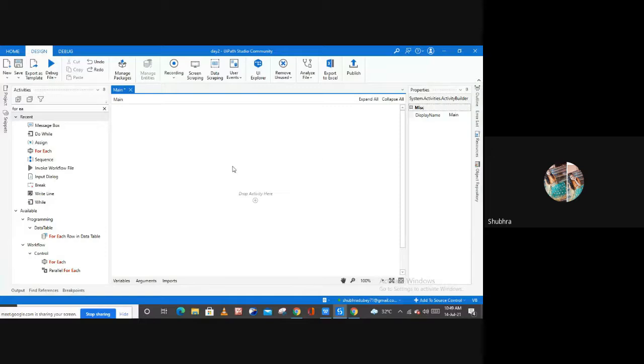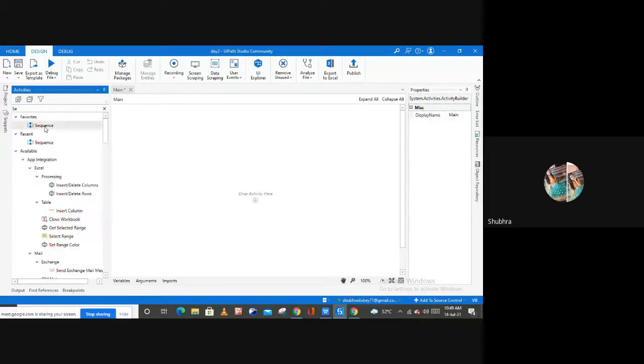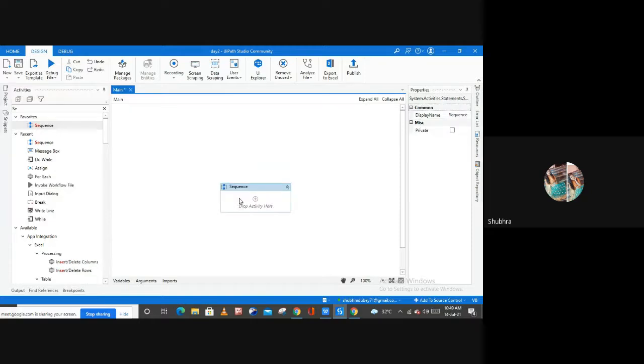So how to calculate the current age, right? For this purpose, the very first thing I'm going to do is select a sequence, because inside of the sequence I'm going to create my process. If you want, you can also go for a flowchart. Here I'm selecting a sequence, and now inside of the sequence, the very first activity I'm going to use is